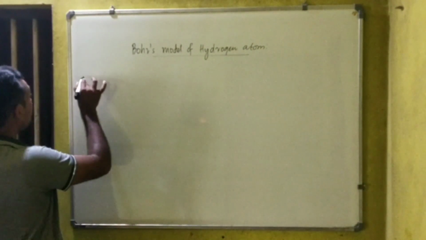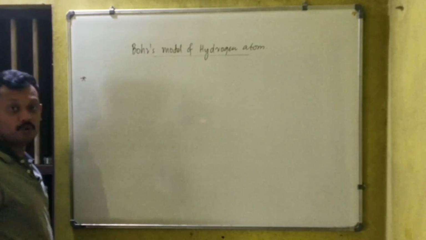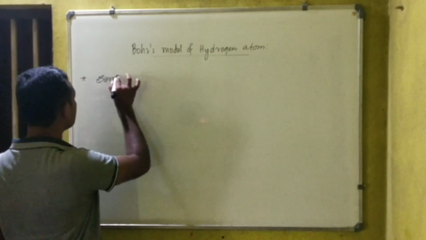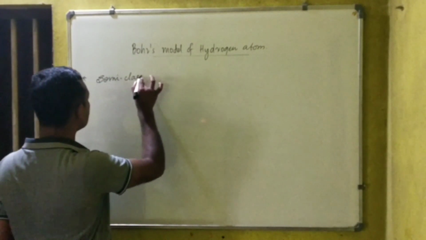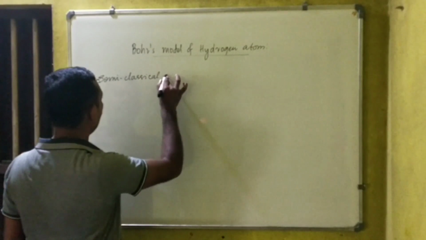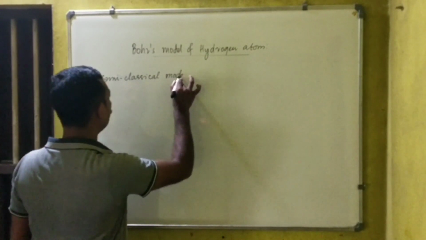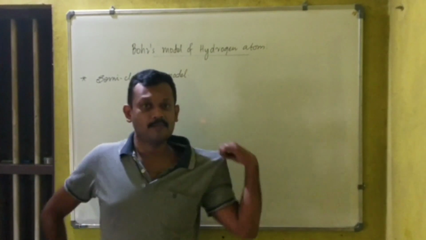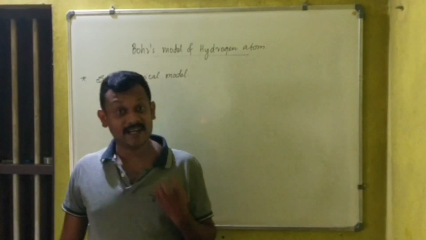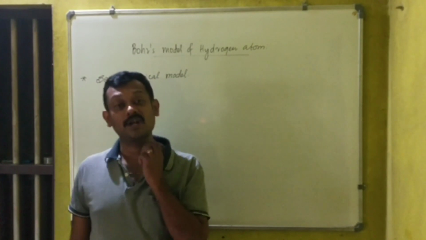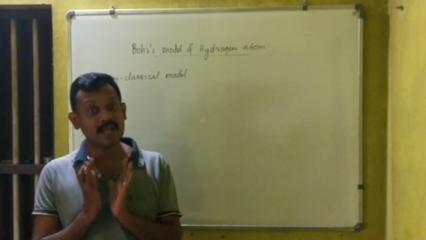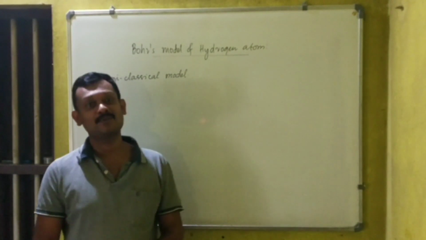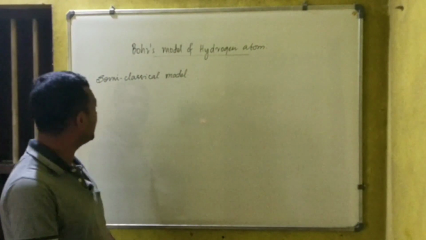The first and most important thing I want to tell you regarding Bohr's model is that it is a semi-classical model of an atom. Why did I say it's a semi-classical model? Because it used the existing quantum theory. The quantum theory of that time was also used to explain this model.